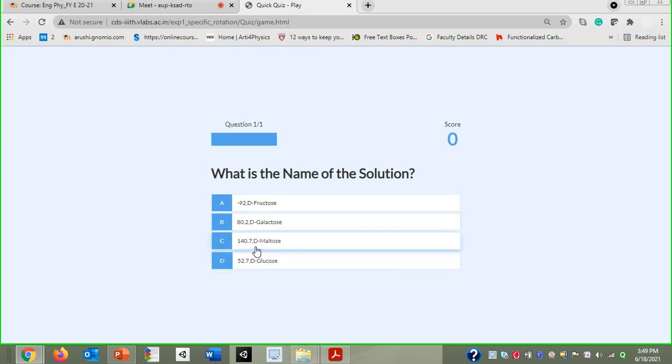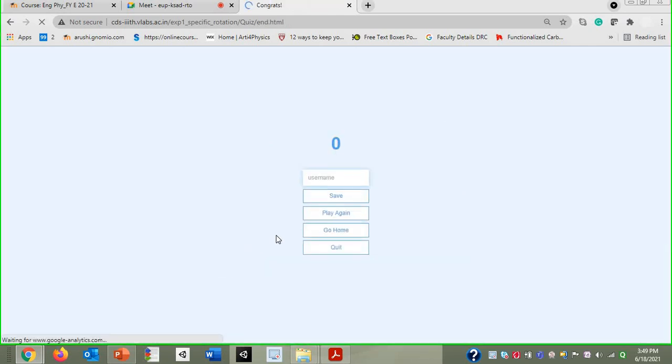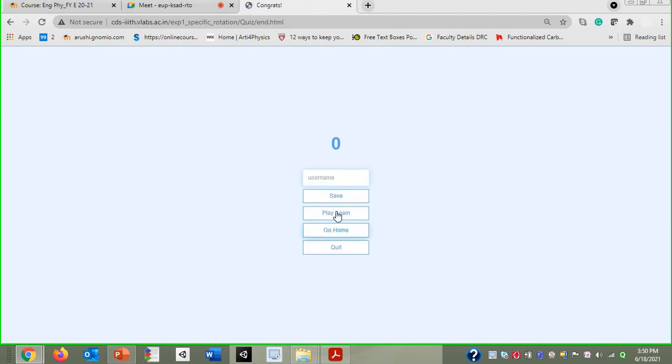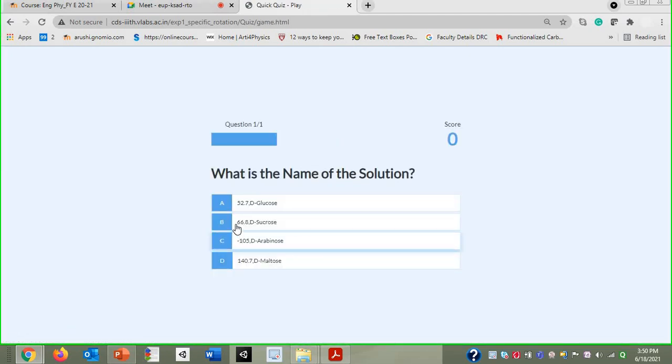If the answer you got is in this particular range, then you can say the sample is of sucrose or maltose. Suppose you have got this much amount of specific rotation, then you can say that is the particular sample you have got.